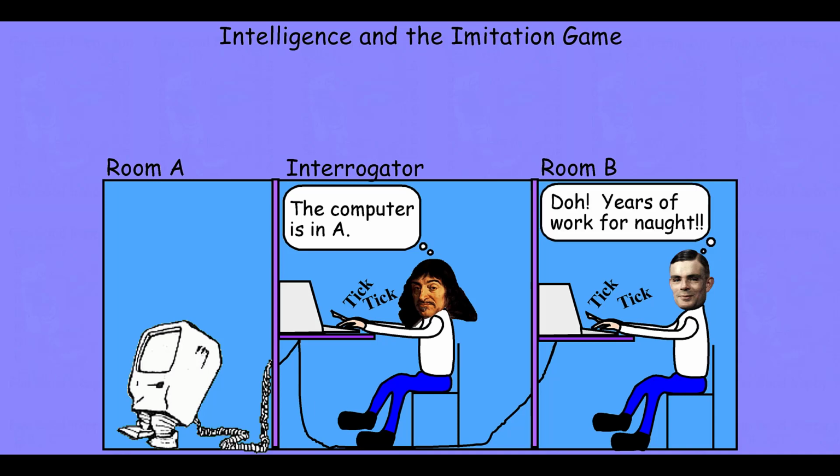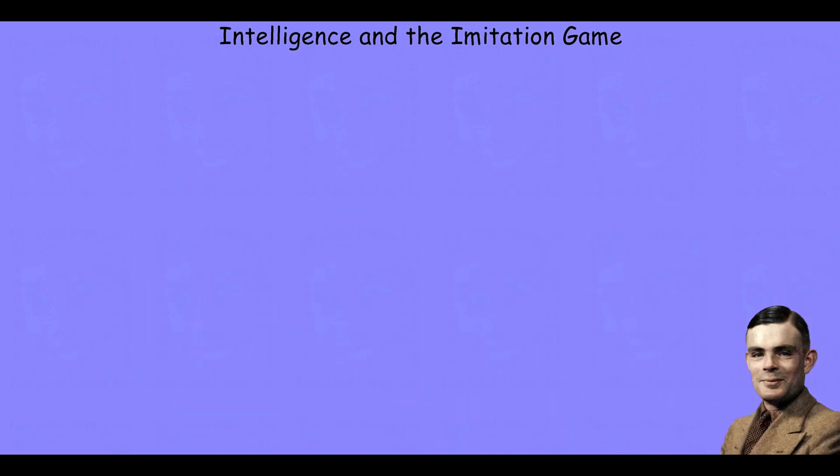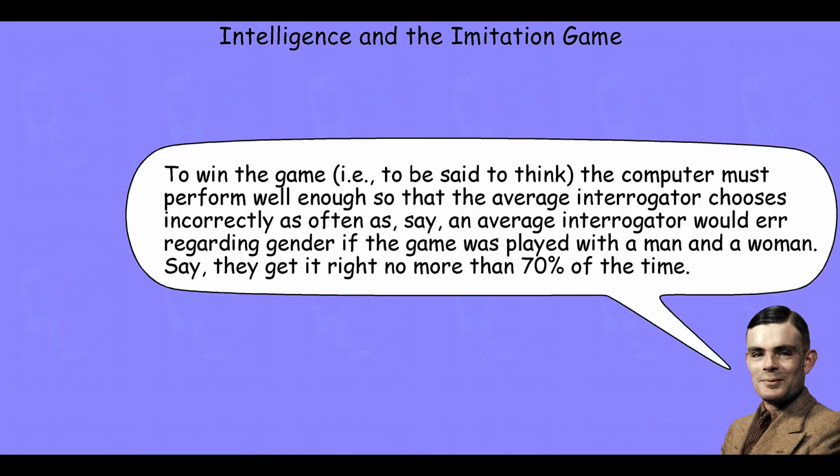We then take all of that data, each of those individual iterations of our game. If, when we pull together all of those experiments, we collect the choices made by our interrogator all those different times we played the imitation game, Turing says we'll have strong evidence that machines can behave intelligently, that machines are intelligent, if about 70% of the time the interrogator guesses right and about 30% of the time the interrogator guesses wrong.